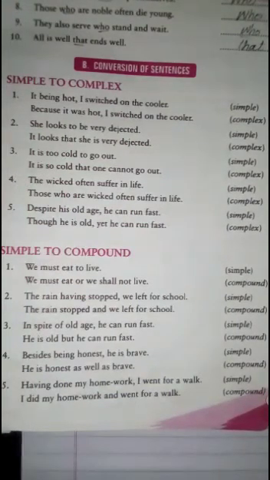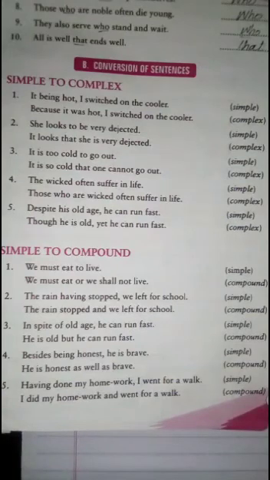तब हमने बस कंडीशन ही पैदा करनी है ना उसमें, कि उसमें complex वाली sense आ जाए। It is too cold to go out, too and to, this is the pair. We use these sentences in the negative sense। इतनी सर्दी है कि it is so cold, इतनी सर्दी है that one cannot go out।